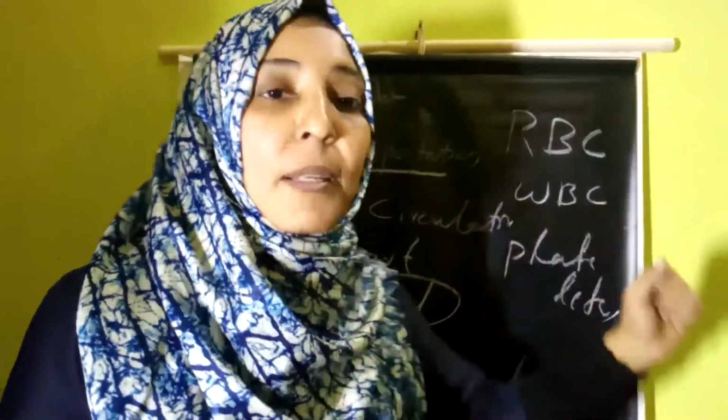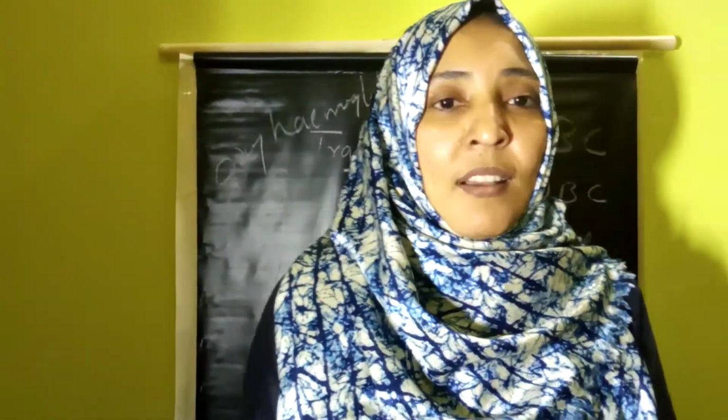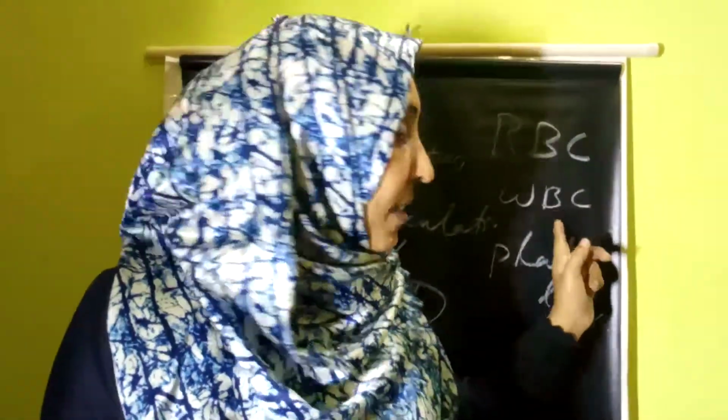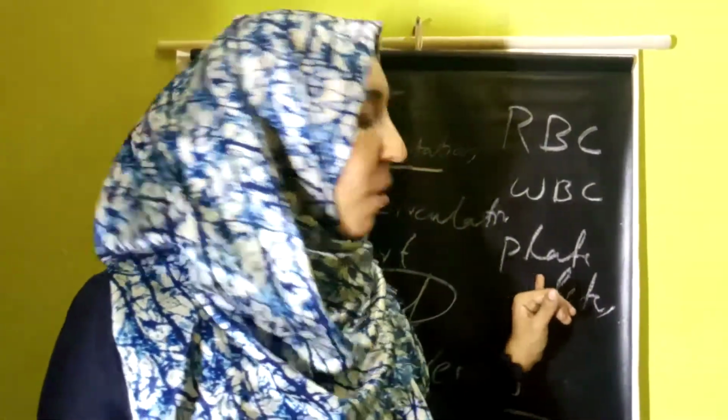Second important point is WBC, white blood corpuscles. What is the importance of this one? It acts as the soldiers of our body by killing all the germs that may happen to enter our body. We have natural immunity. About immunity also we studied from the 9th. At that time, we discussed WBC twice. WBC acts as the soldiers of our body by fighting all the germs that may enter our body. Then another important component present in the blood is the platelets.